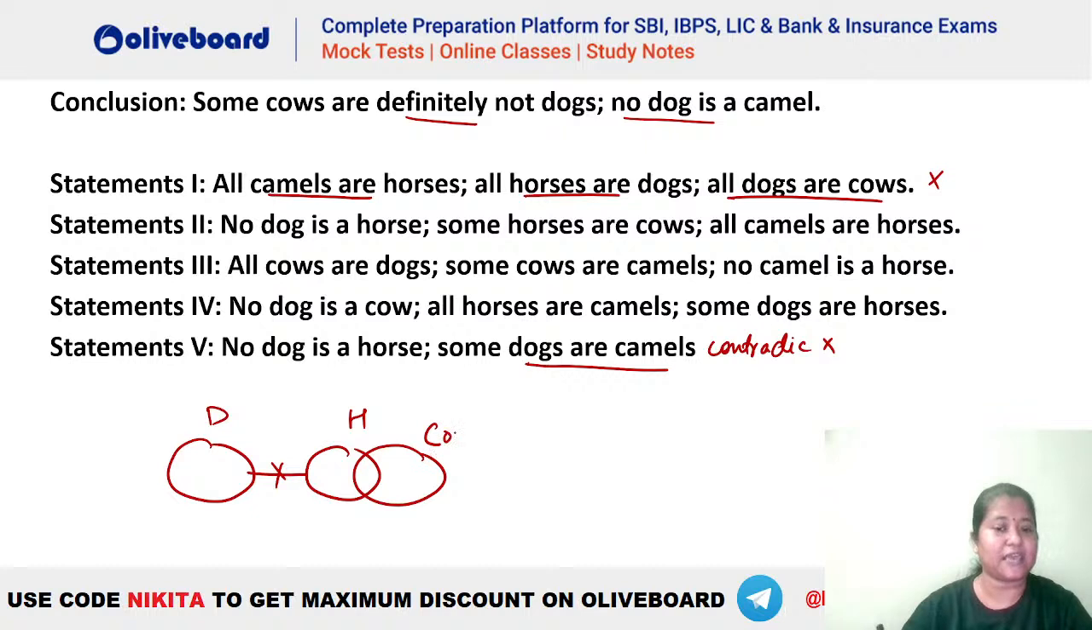Let's say cow is this, okay? All camels are horses, so it is like this. Let's say this is the diagram. Now look at what the first statement is saying: some cows are not dog.